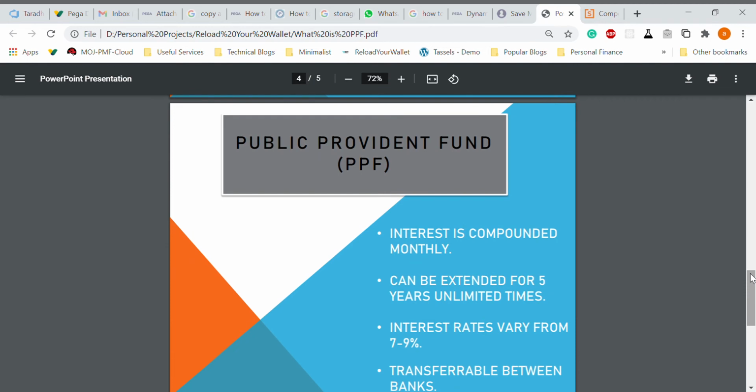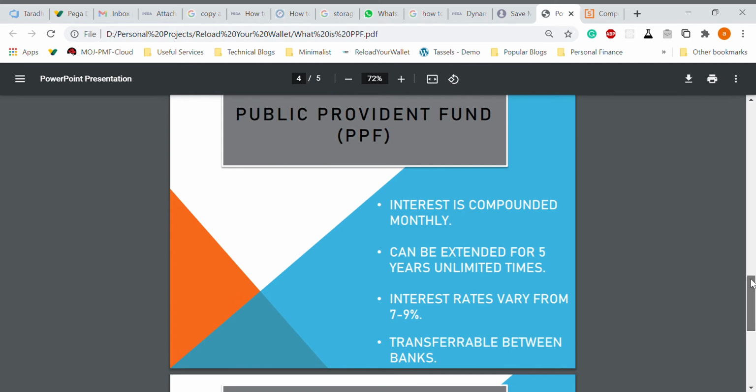Government has reduced the interest rate, but that will go up once the economy becomes normal. So traditionally it was between 8 to 9%. So this is a very good situation that it will become very soon in that range. At least it will touch 8 by 2022. This is what we are hopeful about. So this is the interest rate you can earn.